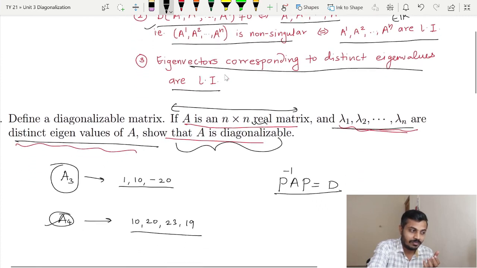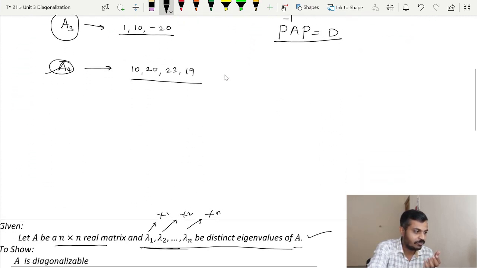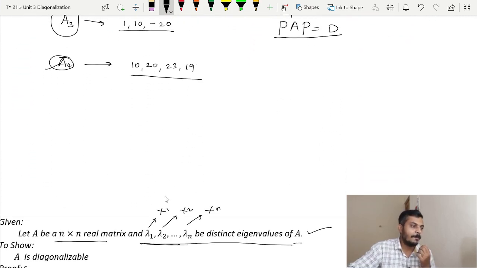But you should be careful. Why you should be careful? Because you should see the eigenvalue and the corresponding eigenvector. So over here, which condition will be satisfied? Ax1 will be equal to lambda 1 x1, since lambda 1 is the eigenvalue and the corresponding eigenvector is x1.